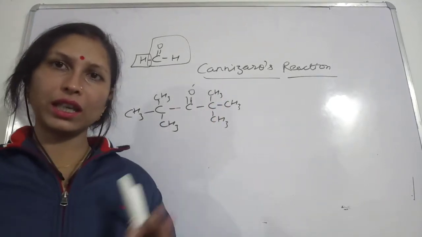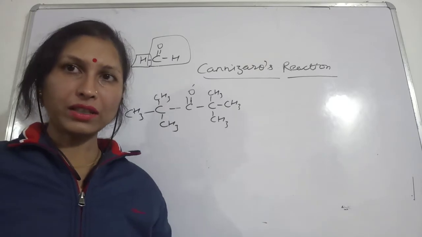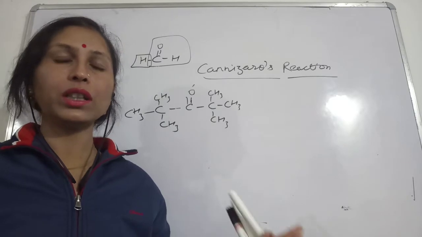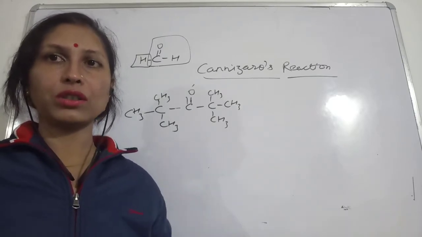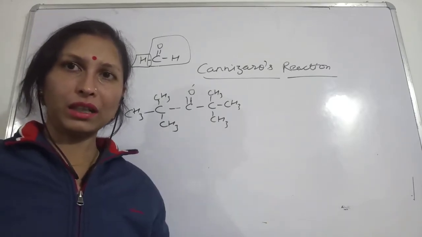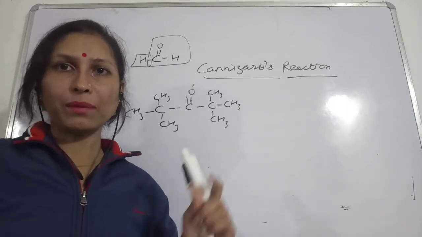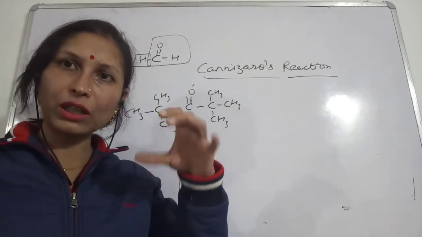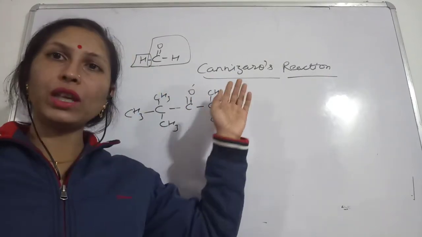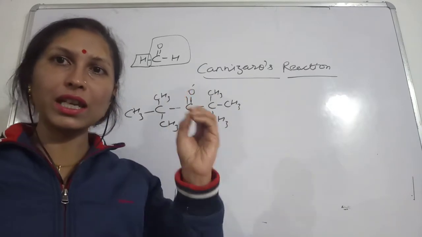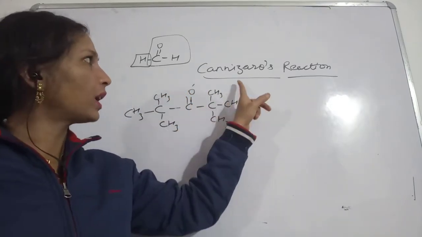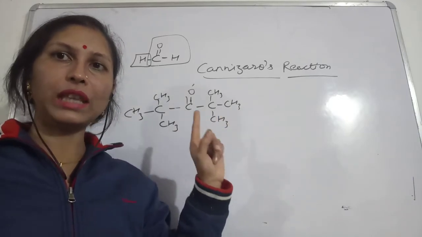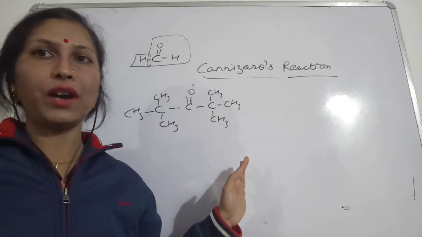So in case you are asked to identify a particular molecule, where the molecular mass is given, or many hints are given, and it is also given that this particular compound gives Cannizzaro's reaction, you can straight away think about aldehydes, and that too an aldehyde without alpha hydrogen.